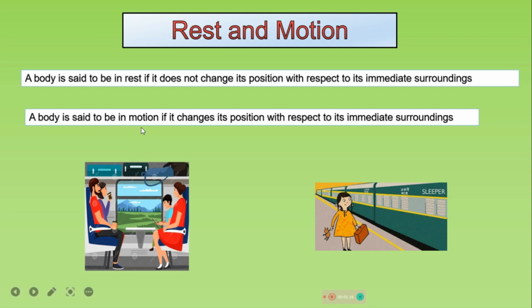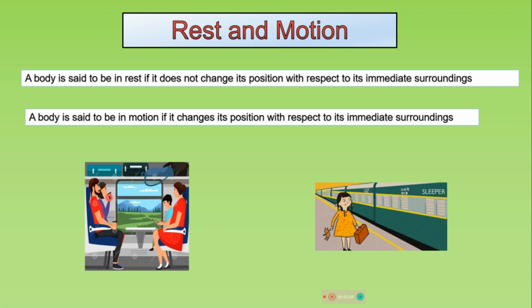A body is said to be in motion if it changes its position with respect to its immediate surrounding. Like a moving car changes its position with respect to its surroundings, so the car is said to be in motion. Rest and motion are relative terms. A body may seem to be at rest with respect to one object but may appear to be in motion with respect to another object.